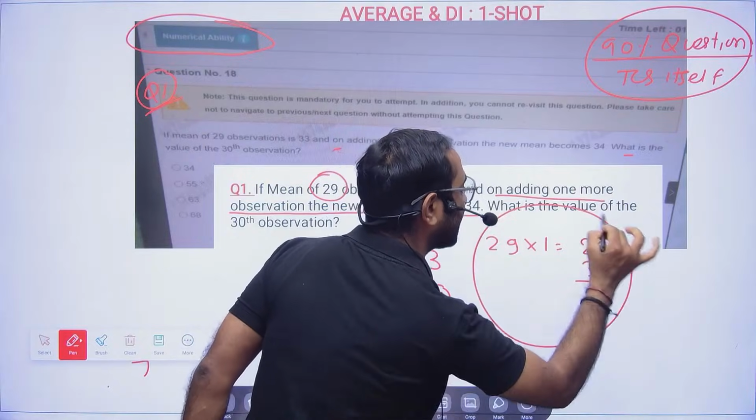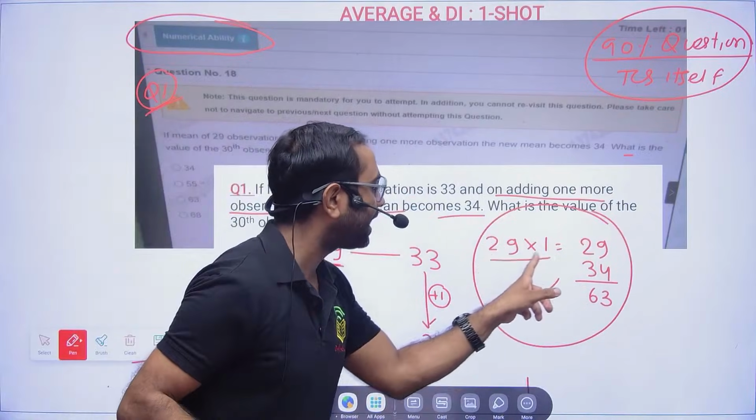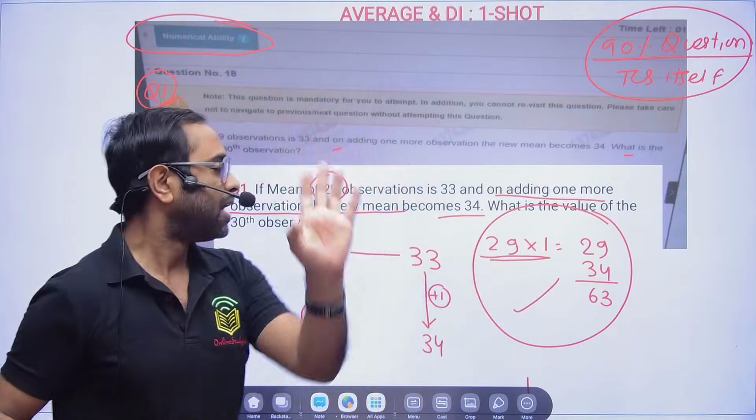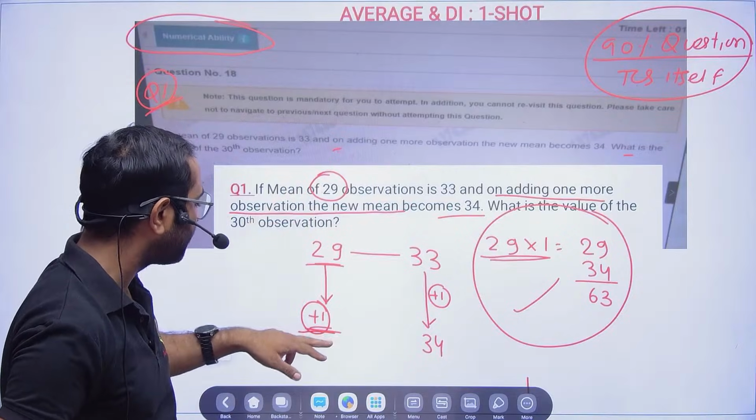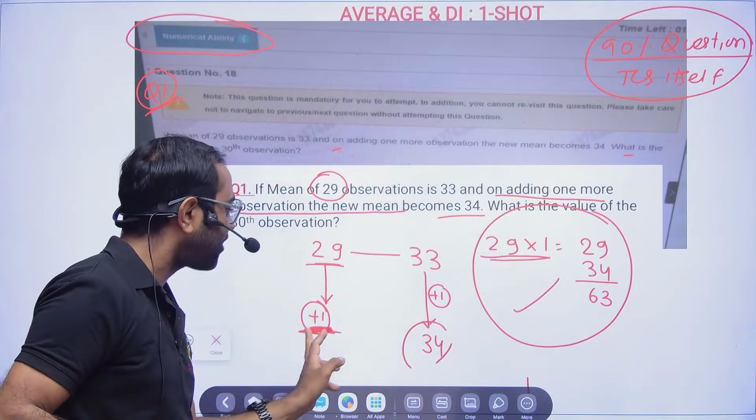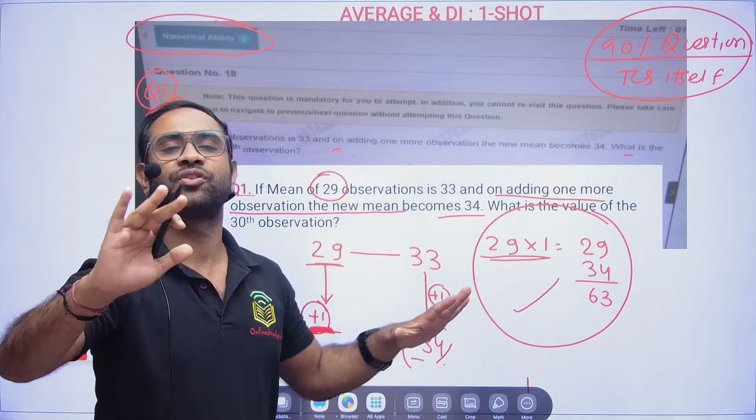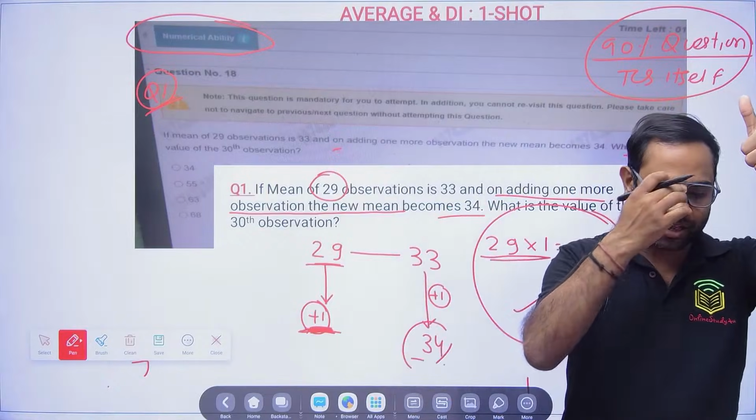Just one line solution, because average increased by 1, so everyone's age increased by 1, and then because one more observation is there and the average is 34, that means the last observation is actually 34, and that's how you get the answer. Now let me know if it is clear for you or not.